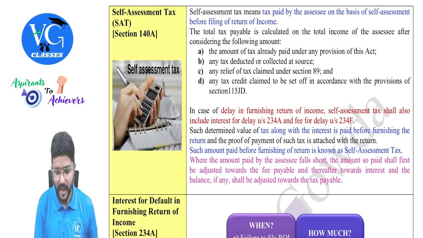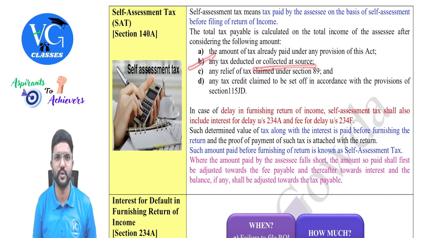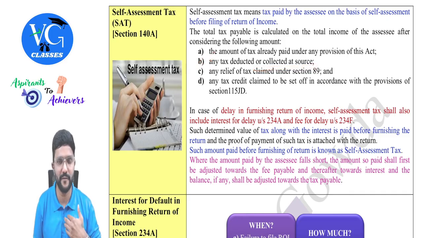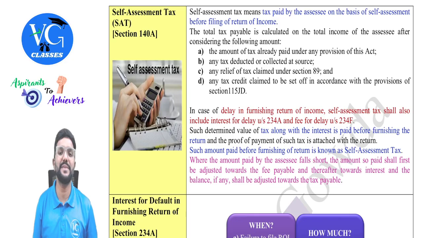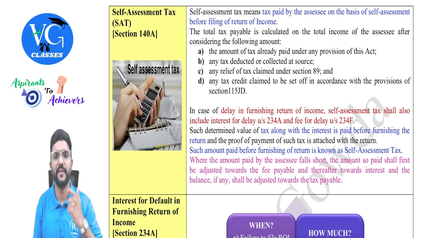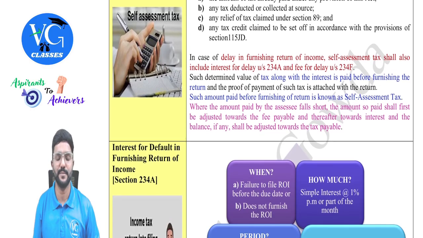What is it? The amount of tax already paid under the provisions of this Act, like advance tax; then any tax deducted or collected at source and remitted to the government on behalf of the assessee; any relief of tax claimed under section 89; or any tax credit claimed to be set off in accordance with the provisions of section 115JD. C and D might not always be there, but if they are there, we will reduce them. Okay. Remaining, if any, we will pay as self-assessment tax.